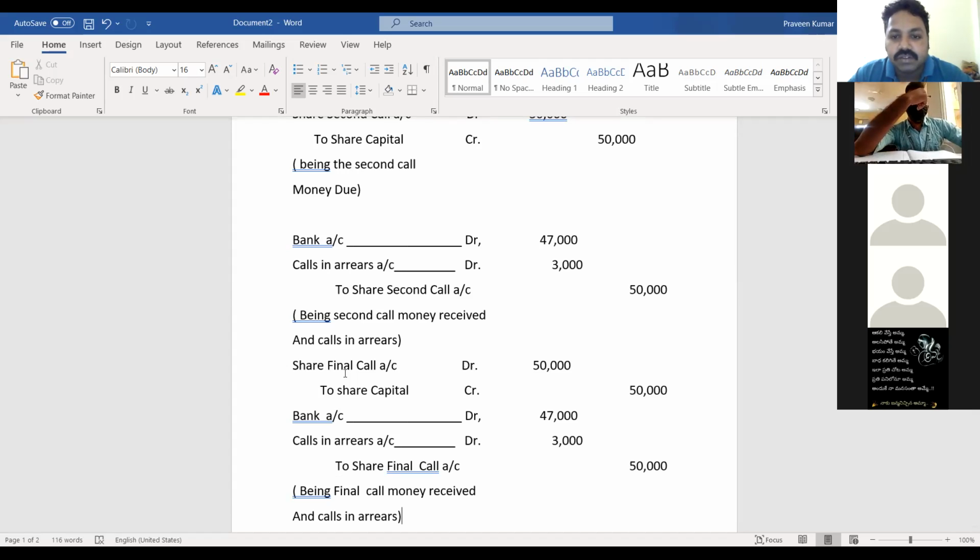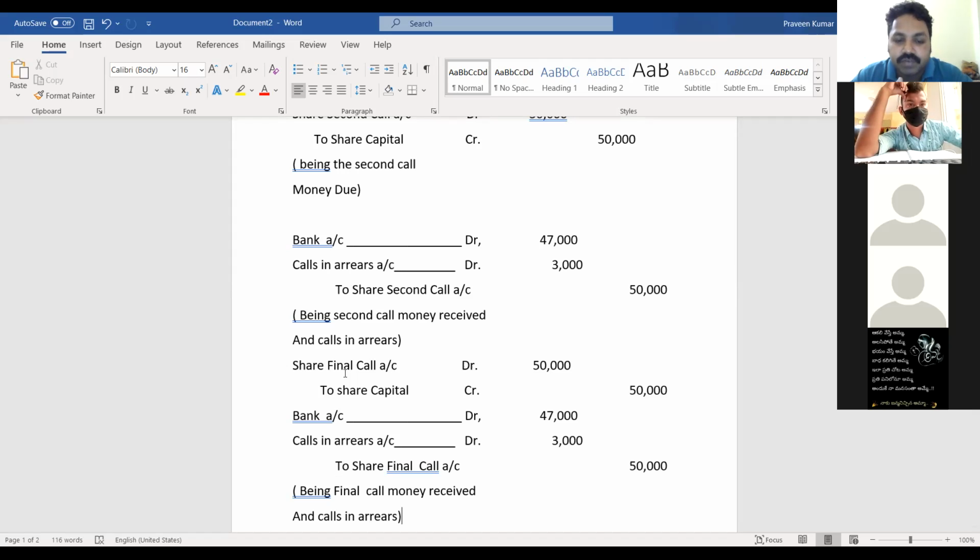So the bank has received 47,000. Calls in arrears 3,000 to share second call. Bank should be debited, calls in arrears should be debited, 47,000 and 3,000, and second call should be credited. Next, coming to the last entry, share final call account debit to share capital, that is 50,000.